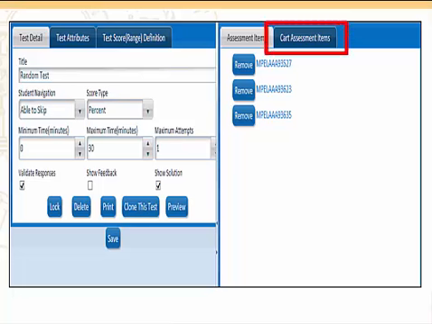The only way you can do this is as long as this is not locked. Right now, if it says lock, that means you would have to click on it to lock it, and then it would say unlock. So then you'd have to click on it to unlock it. So as long as it says lock right there, you know you can continue to change the test. If you want to lock it so you can't, you would click on that part, and that would set it right in.